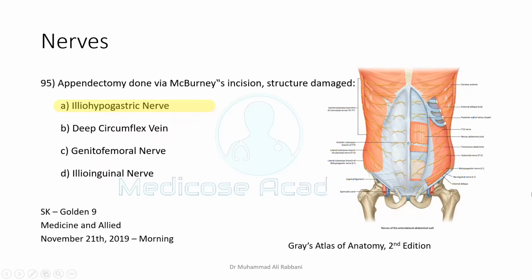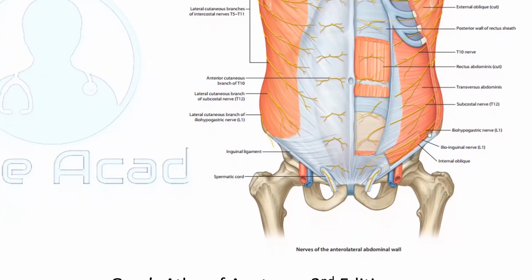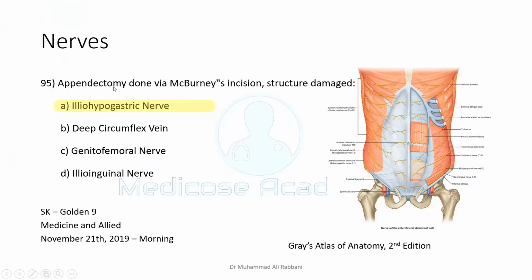And similarly here, you can see that here is the line, and below the line there are these two nerves, iliohypogastric and ilioinguinal. But here you see that the iliohypogastric nerve is a little closer to the McBurney's incision line as compared to the ilioinguinal. So if I'm stressing on the word if, if we have to choose between the two, go for the iliohypogastric nerve. That's why in this particular MCQ, the iliohypogastric nerve is preferred, and the deep circumflex iliac artery is not mentioned, and the vein is mentioned.